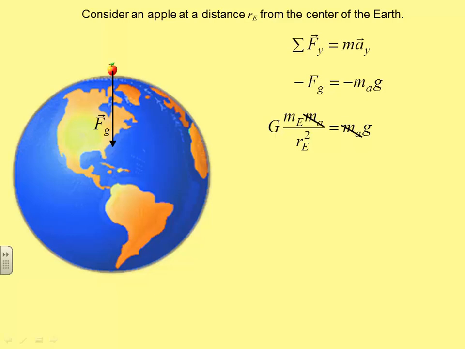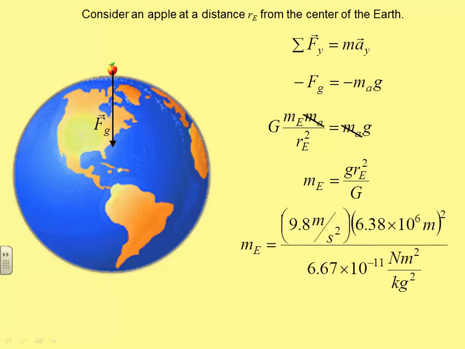And we can then solve this equation for the mass of the Earth. Multiply by the radius of the Earth squared, divide by the gravitational constant. Plug those numbers in. g, as known by Galileo, 9.8 meters per second squared. The radius of the Earth, actually known since the ancient Greeks, or a decent approximation, 6.38 times 10 to the 6th meters, which is squared.